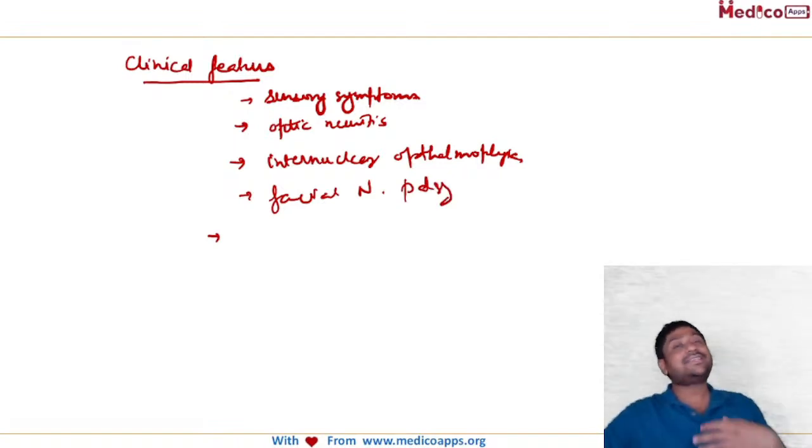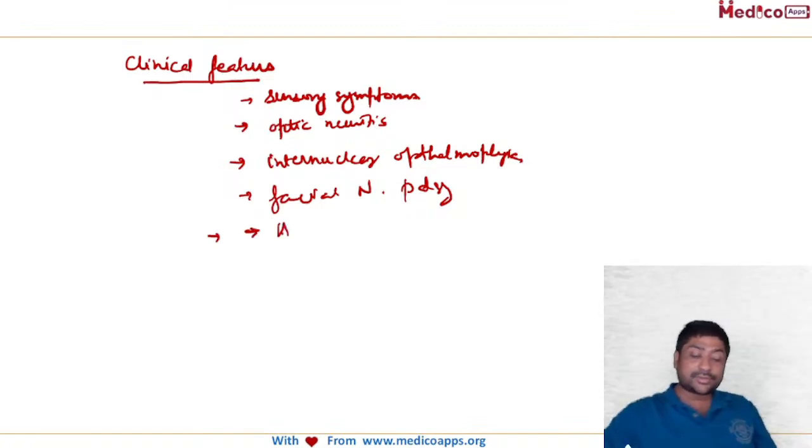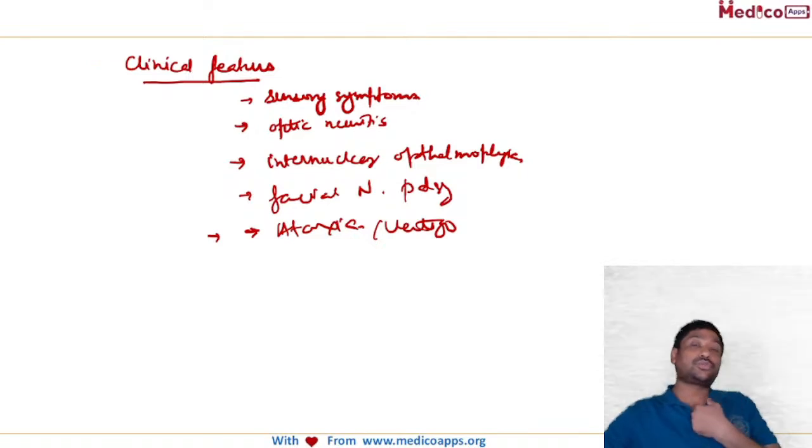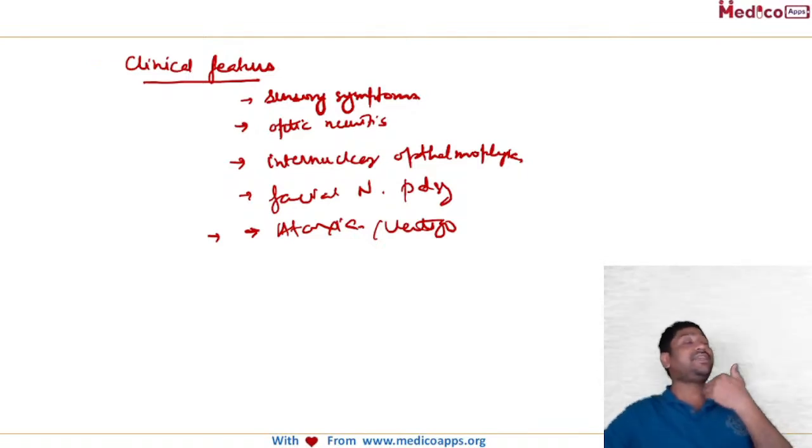Then as and wherever the plaques are formed, that kind of symptoms can be there. There can be ataxia, vertigo, even diplopia, deafness, trigeminal neuralgia, or glossopharyngeal neuralgia. If the patient has glossopharyngeal neuralgia, when he is eating something, he will feel severe pain.